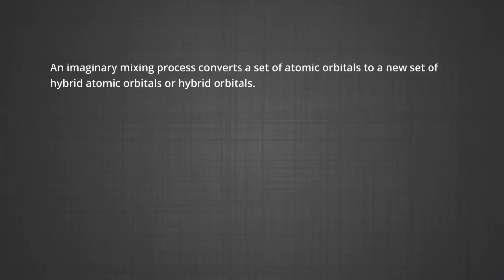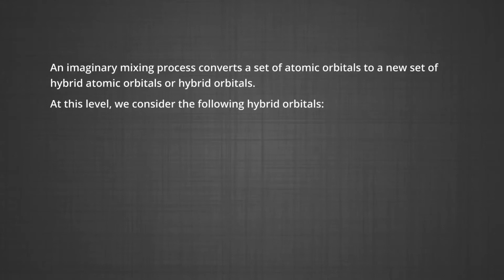We can say that an imaginary mixing process converts a set of atomic orbitals to a new set of hybrid atomic orbitals or hybrid orbitals. At this level, we consider the following hybrid orbitals: sp, sp2, sp3, sp3d and sp3d2.